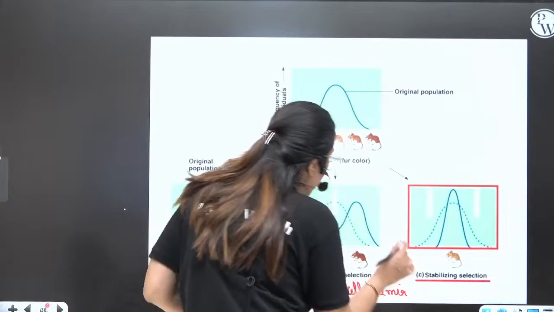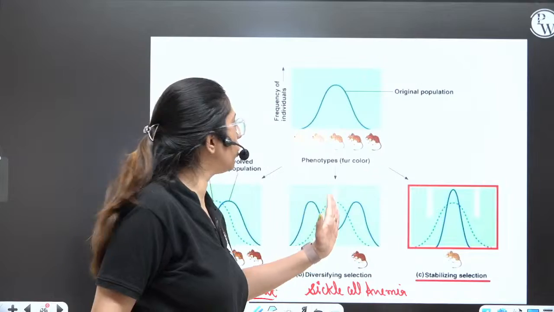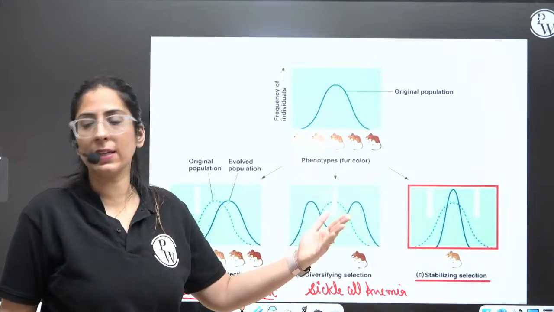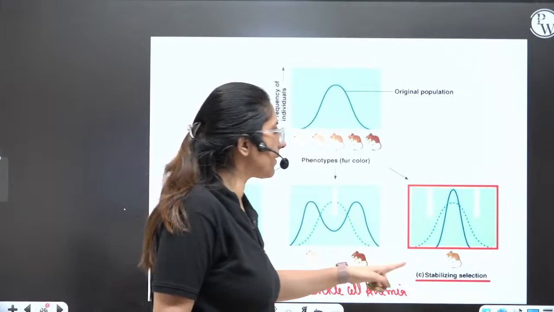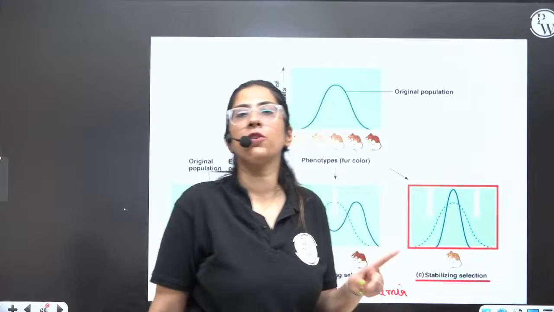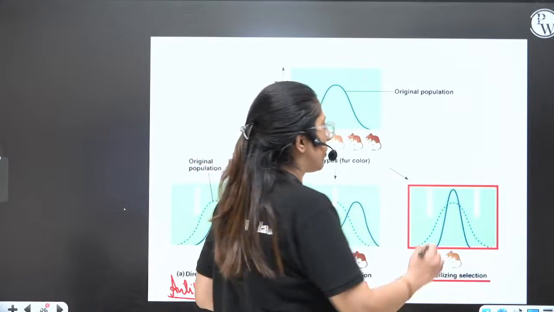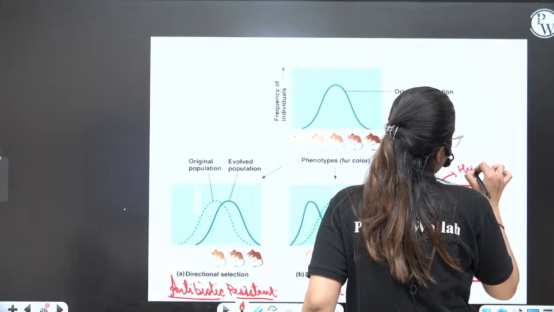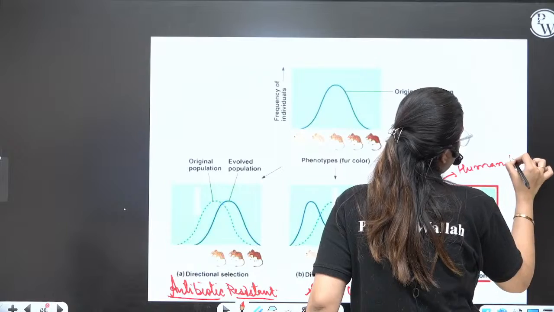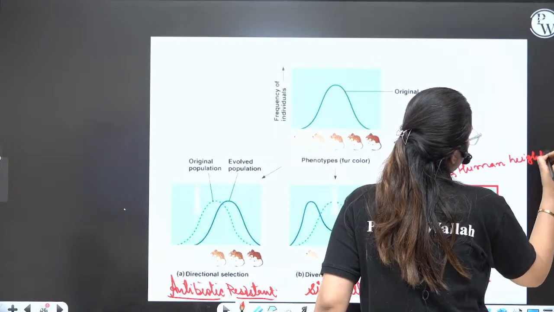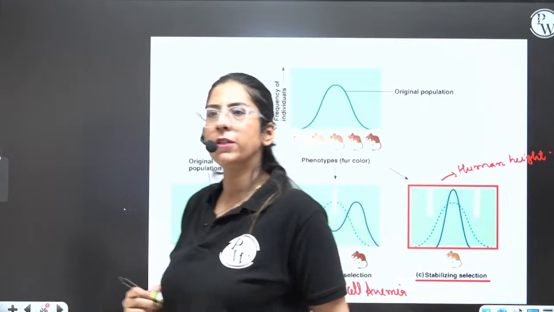Those who have normal RBCs will be selected, or those who are heterozygotes for sickle cell will be selected. Next is stabilizing selection, the mean population. We have a mean population of human height. Clear? Is this point clear, everyone?